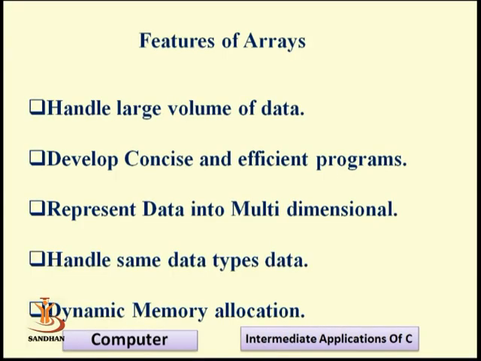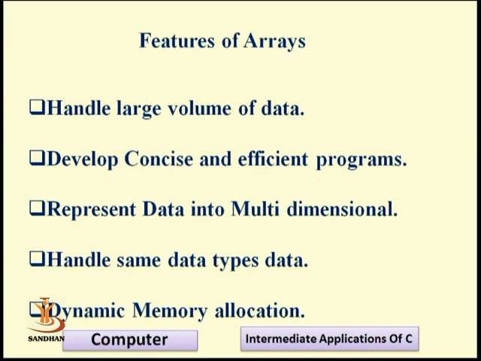The third feature of an array is that it represents our data in multiple dimensions. Multidimensional means there are 3 types of array: one dimensional, 2 dimensional, and multidimensional. So we can enter the data column wise, row wise, or multiple table wise. That is more important in the C concept. Next is handling the same data type in an array. That is also a feature of the C language.